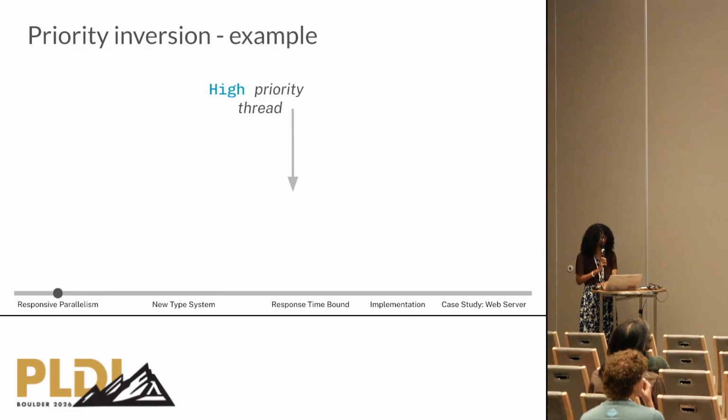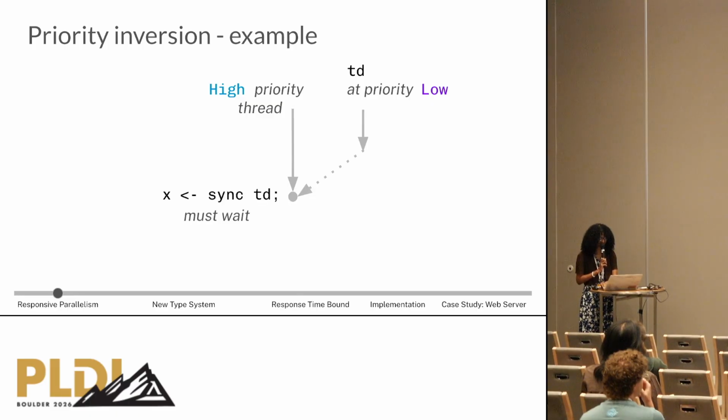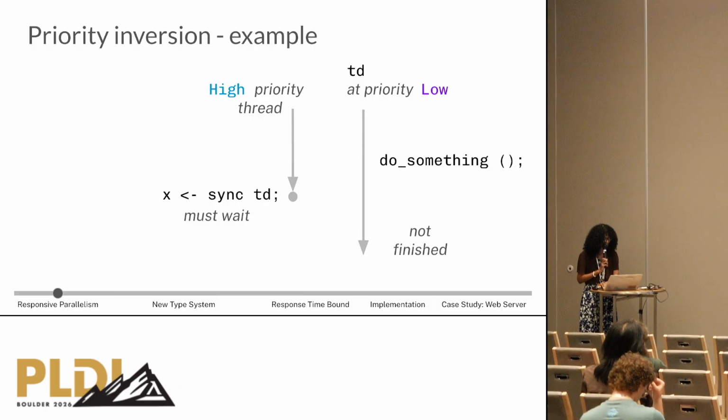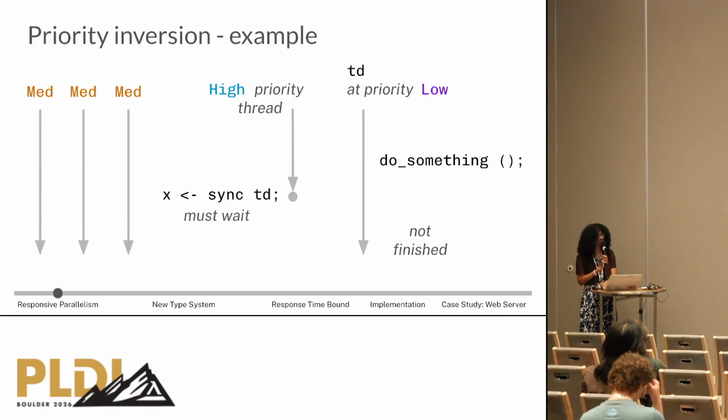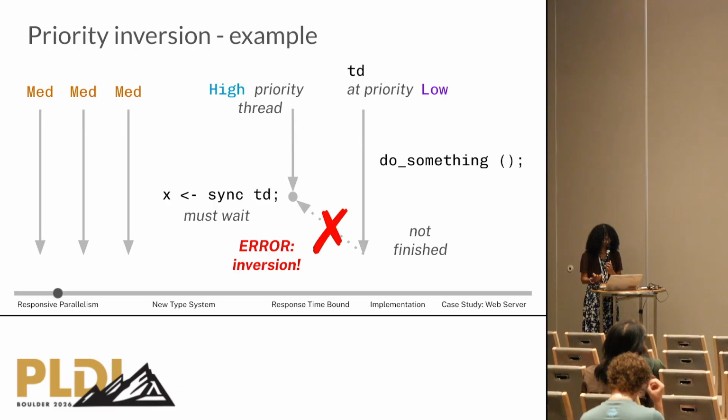We have a high priority thread, which is waiting for a low priority thread, and it's not finished yet because we have many medium priority threads that are taking up all of our processor time. So we have a priority inversion. We want our high priority thread to only depend on work in parallel that's at a higher or competing priority.